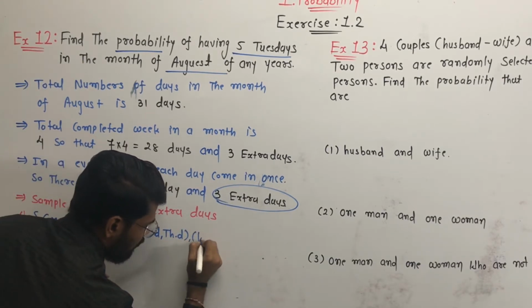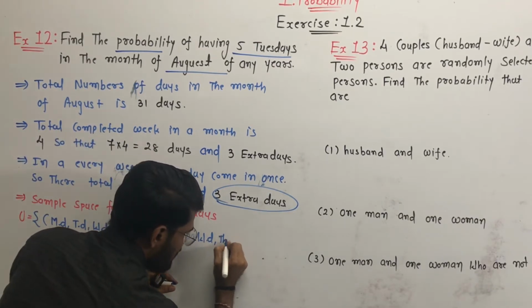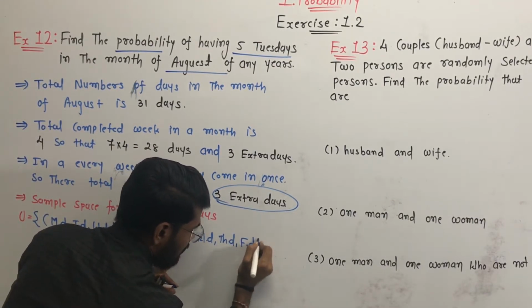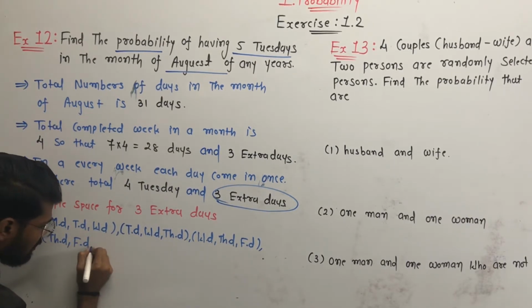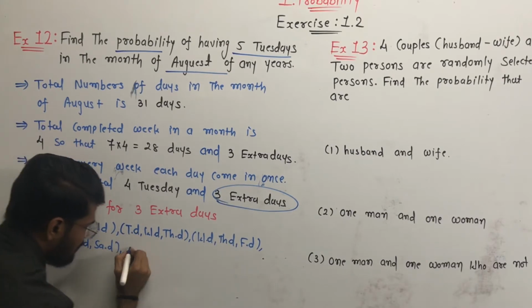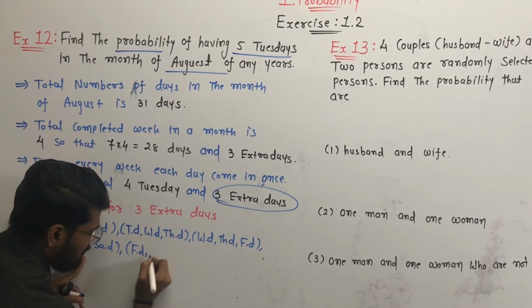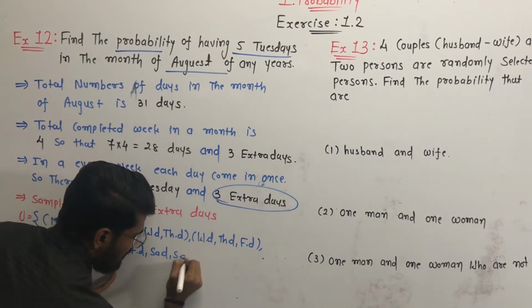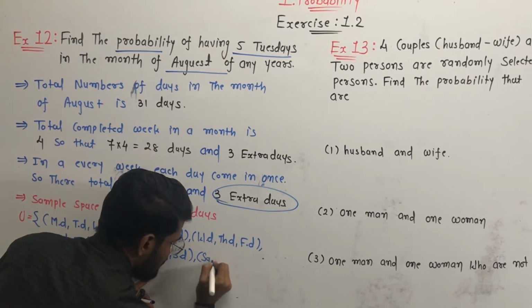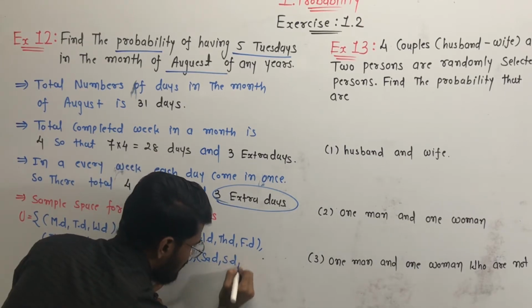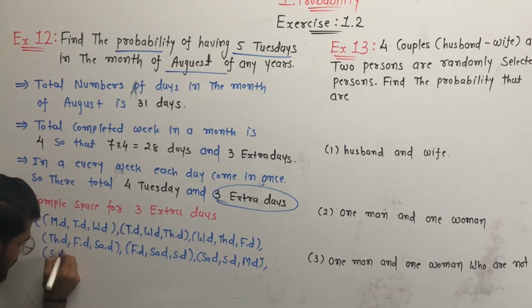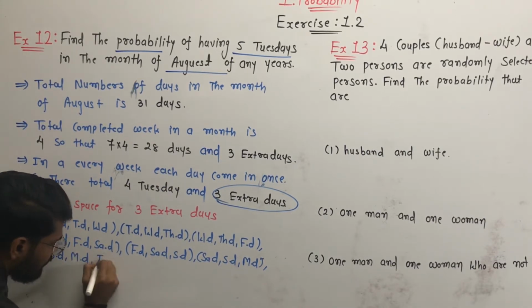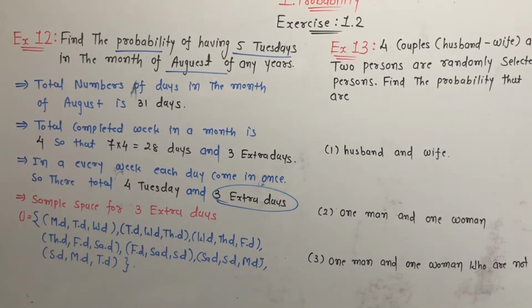Then Wednesday, Thursday and Friday, then Thursday, Friday and Saturday, then Friday, Saturday, Sunday. Then Saturday, Sunday, Monday, then Sunday, Monday and Tuesday. This is our sample space, the sample points of the sample space.